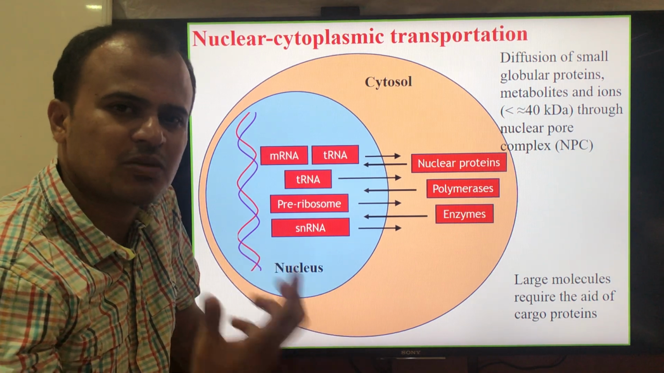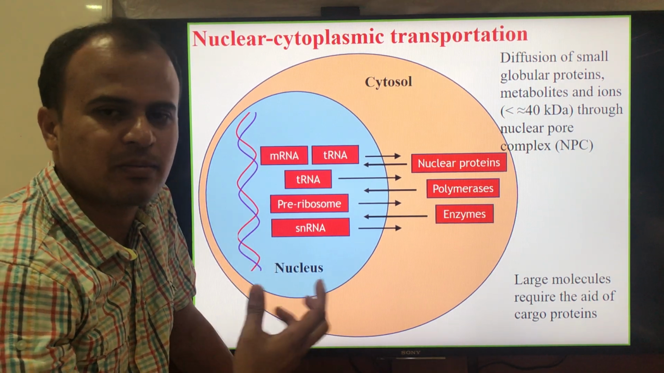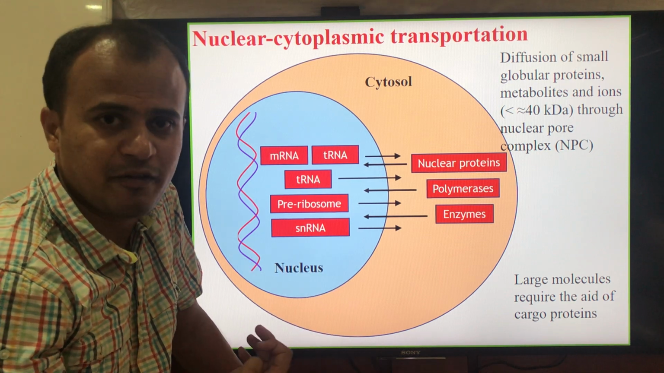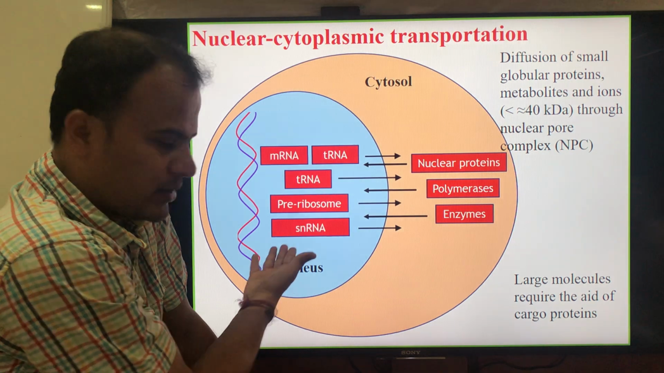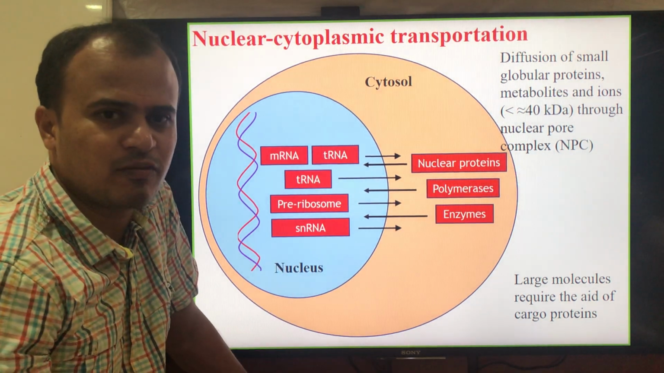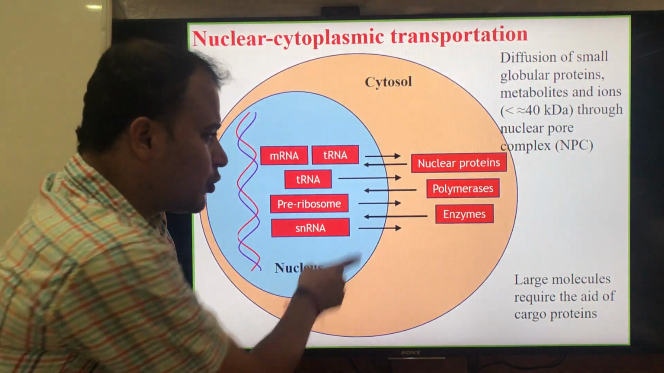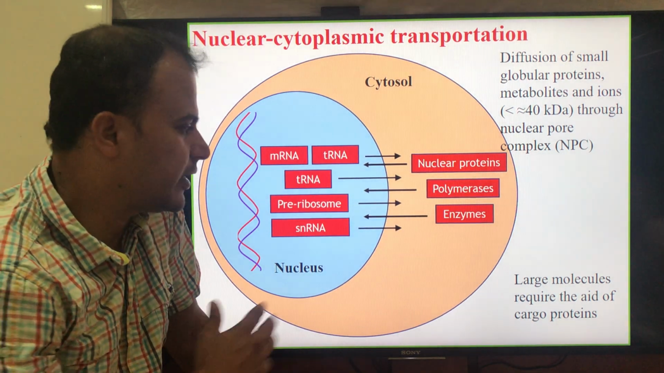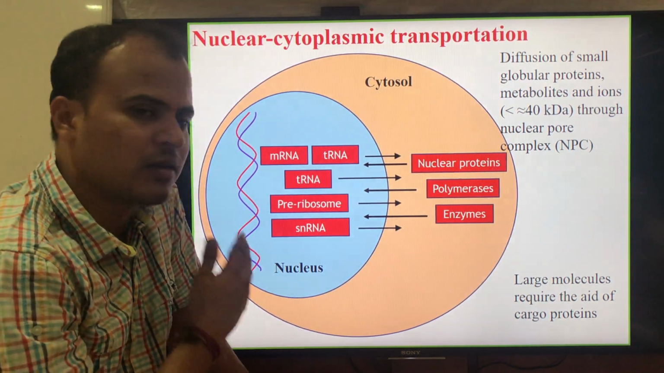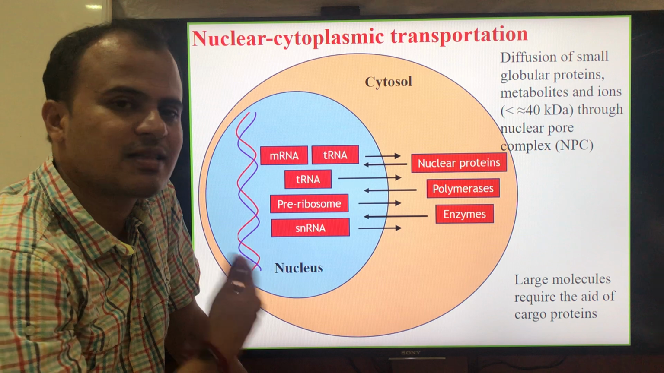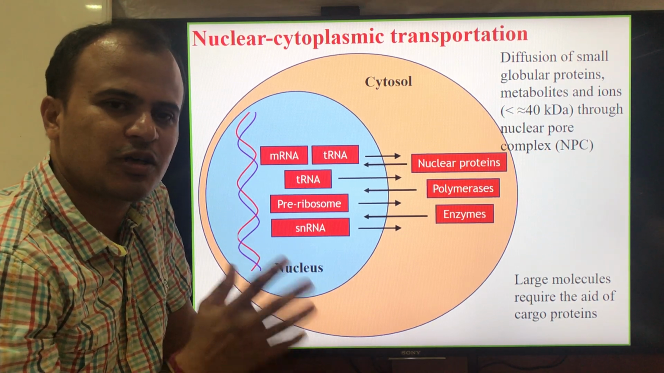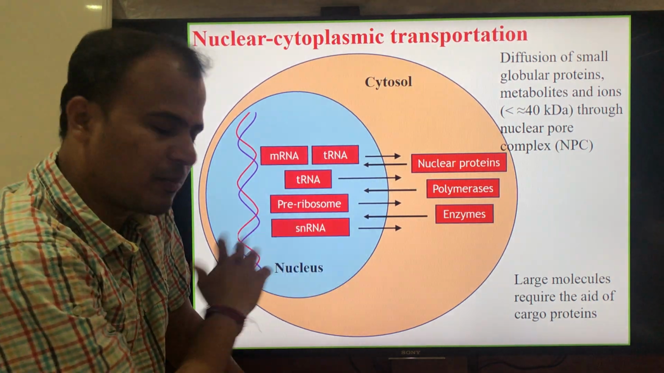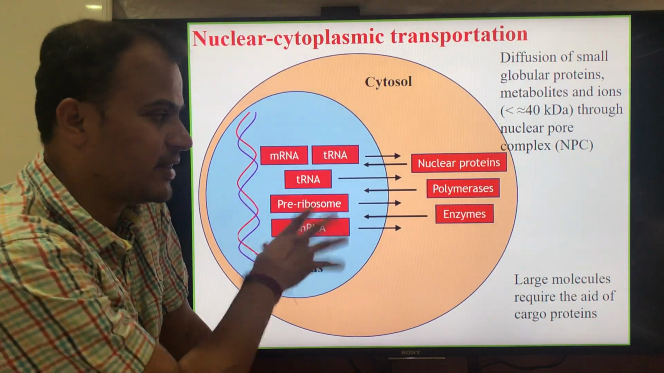I am calling these molecules cargo to explain this. The cargo may refer to RNA, protein, ribosomes, or anything for that matter. Therefore, this membrane should allow the transportation of the cargo, proteins or RNA, across the nuclear membrane. I am going to explain how exactly the transportation between the cytoplasm and nucleus takes place in this class.